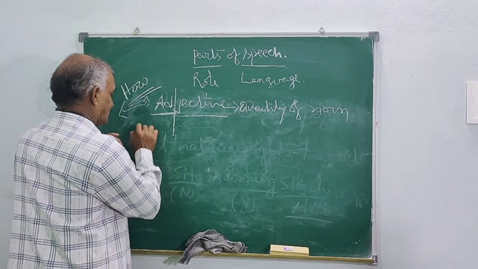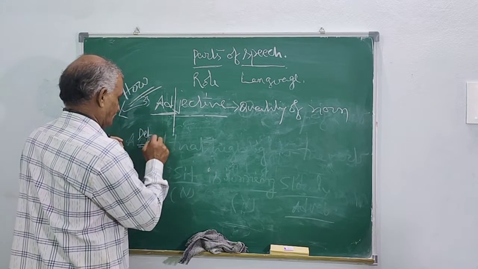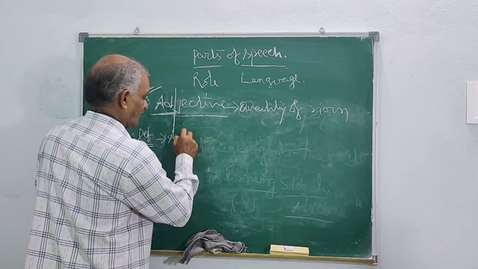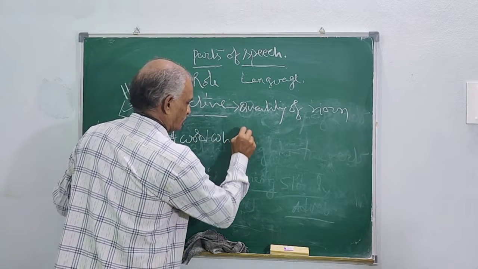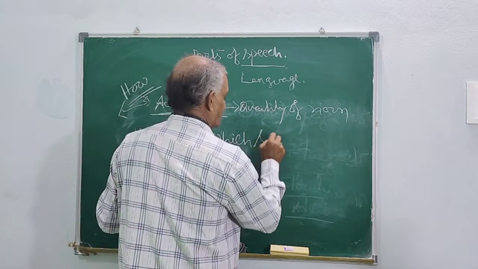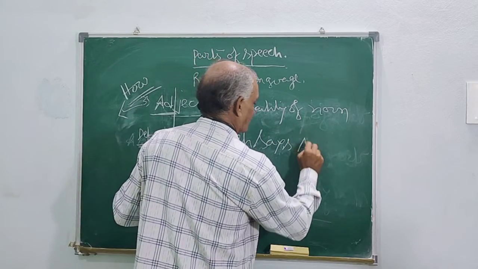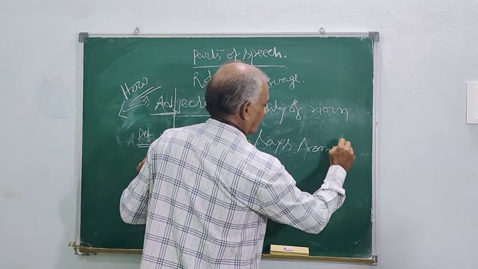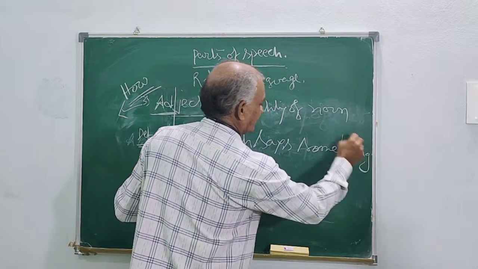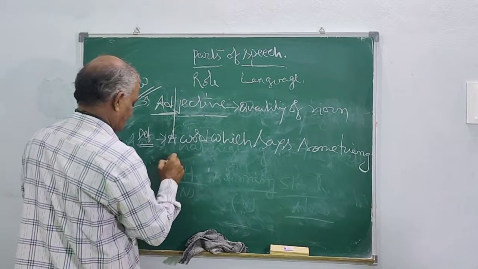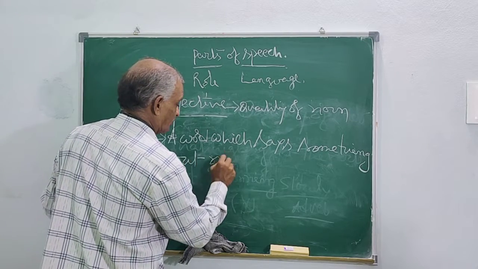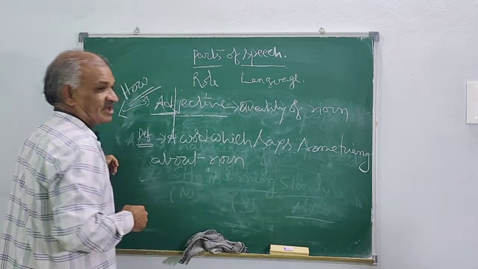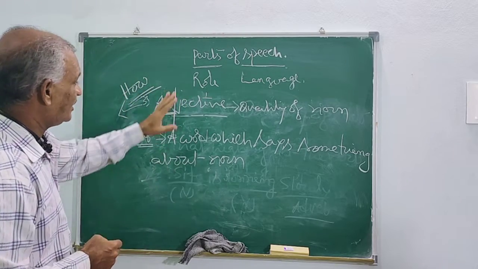Our definition is that a word which says something about a noun is called adjective.